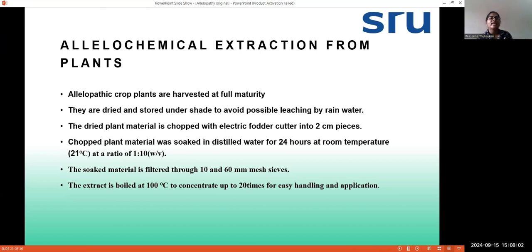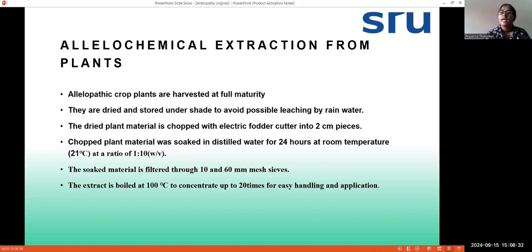Next is allelochemical extraction from plants. So how can we extract allelochemicals from plants? As we already know, some examples of allelopathic plants are sorghum, parthenium, alfalfa, wheat, cowpea, mustard. Any of that you can take, and you have to grow that plant up to the complete harvest mature stage, and then you have to harvest that plant, dry it, and store it under a shade to avoid possible leaching by rainwater.